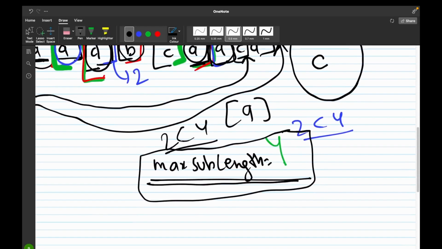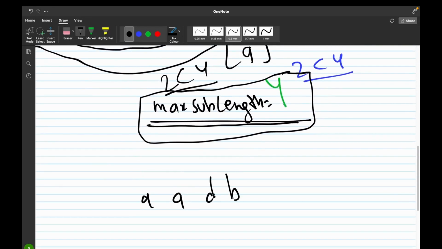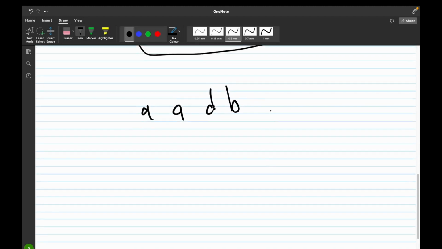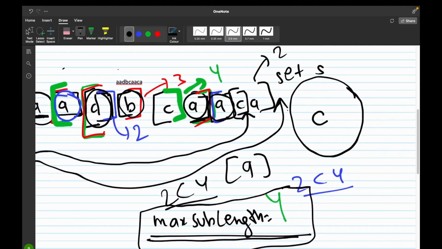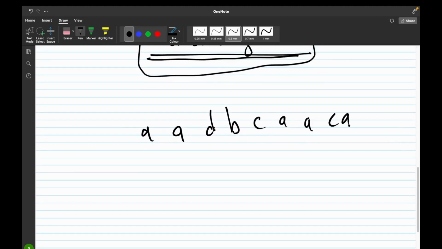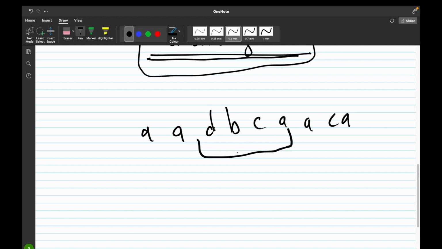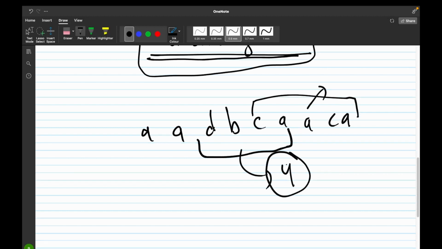A, D, B, C, A, C, A. So the maximum substring length that we can find so that it has no repeating character is 4 only. If we check CA, it has also repeating characters, and others also have repeating characters. So the maximum substring length would be 4 only.